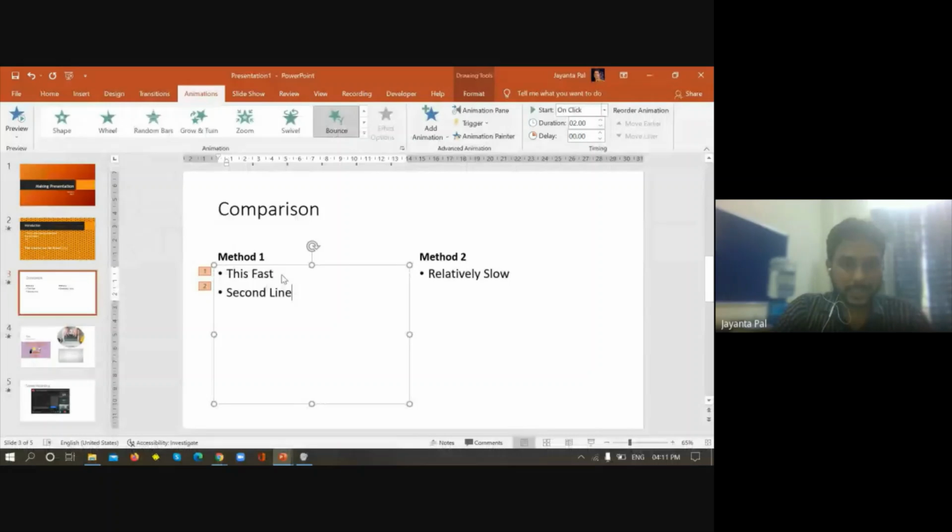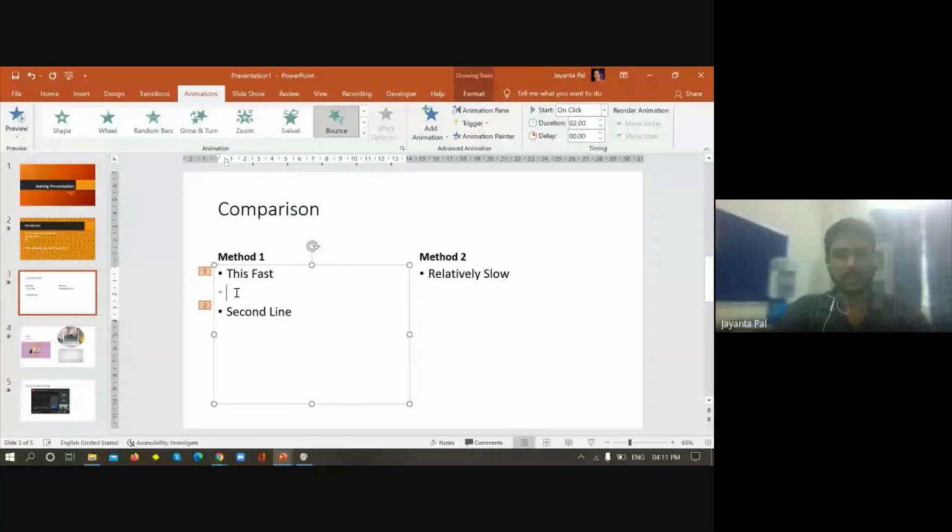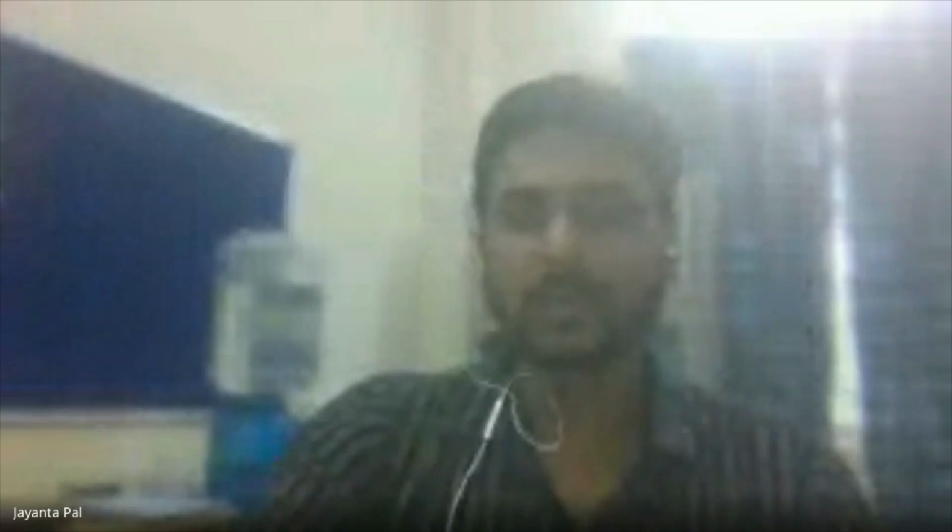So this second line has the automatic animation, because I had already applied an animation in the first line. As soon as I press enter, the second line has it. Let's say I write a third line: as soon as I start writing, see, the 1, 2, 3 means the animation is already applied to this line. But if I press enter over here, the animation will not be applied, because this line does not have any animation. Okay.